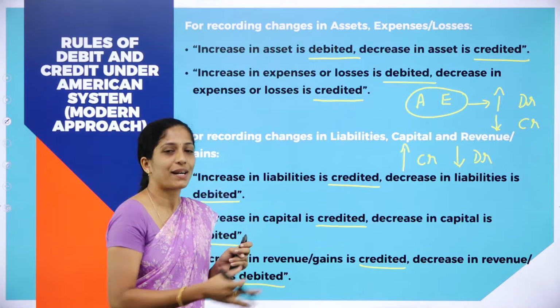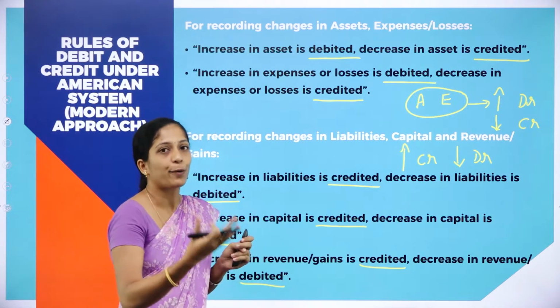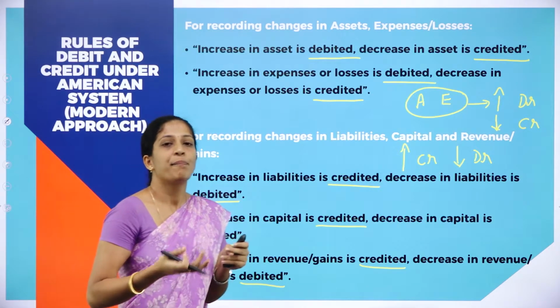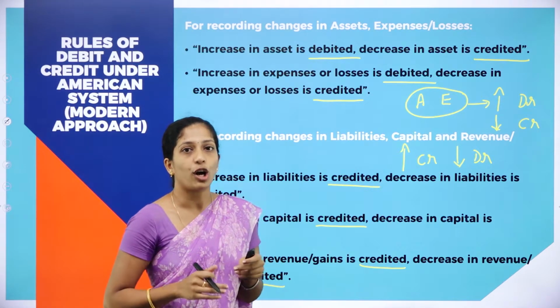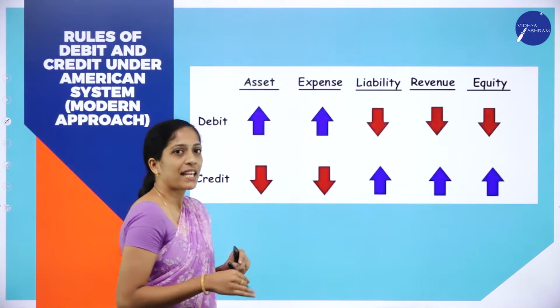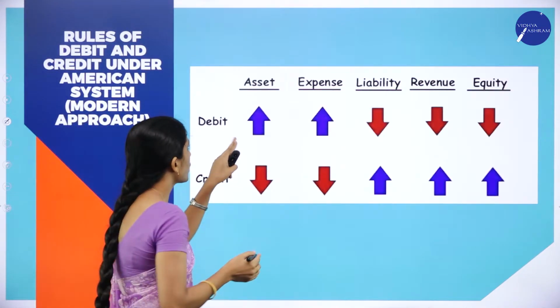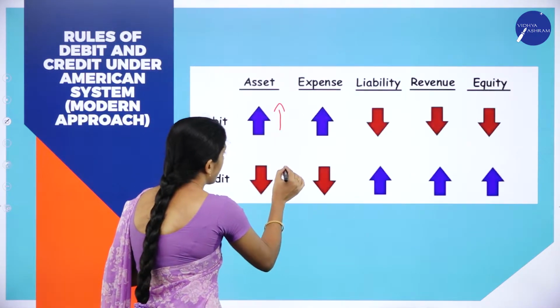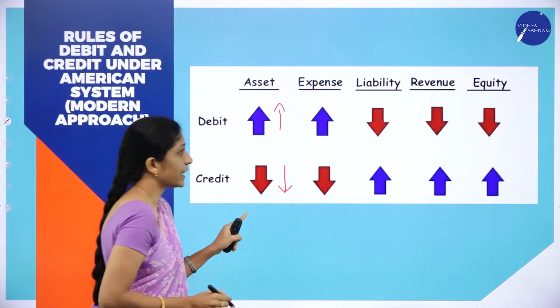In your syllabus, you are going to solve problems relating to these golden rules, based on the American system or modern approach. So what was the rule? Increase in asset is debited and decrease in asset is credited.